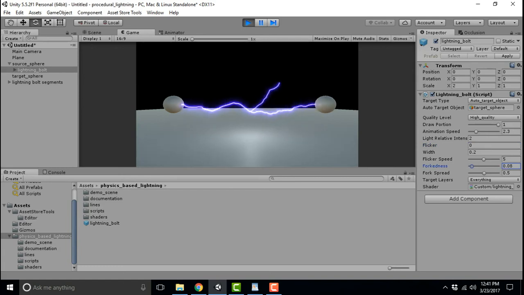This brings us to forkedness and fork spread. These two sliders together control how finely the lightning bolt will be forked and how tightly spread the resulting forks are.